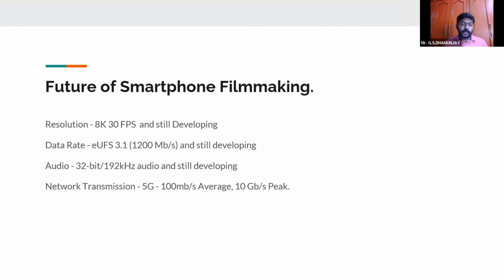Again, 5G is going to make a big difference when it comes to smartphone filmmaking. The reason is you would be able to live feed 4K raw data wherever you are, and you would be able to produce live films. You can have live transmission.